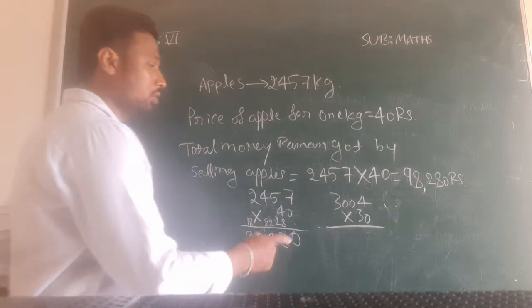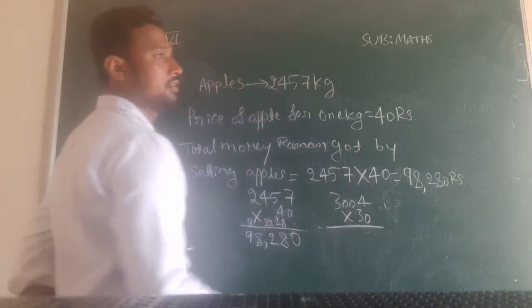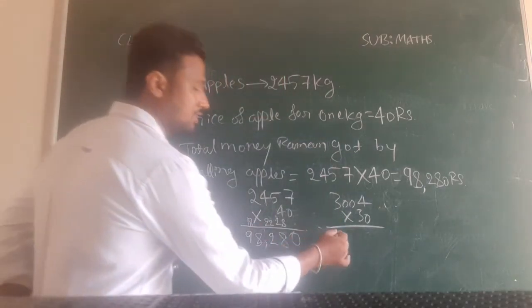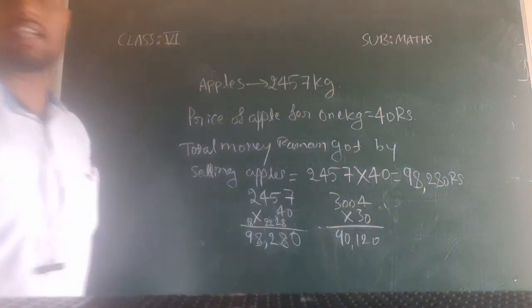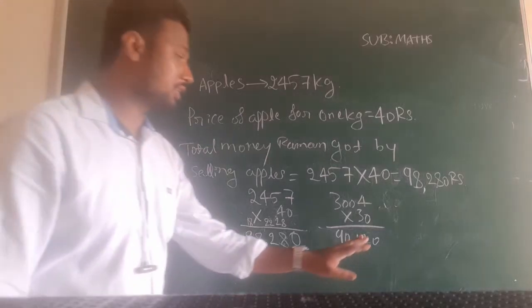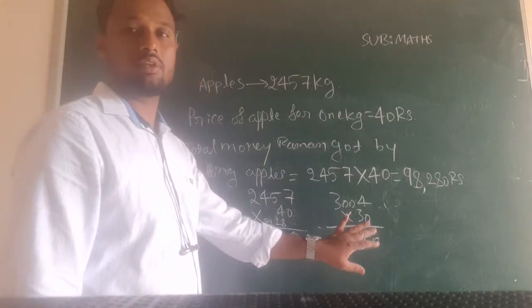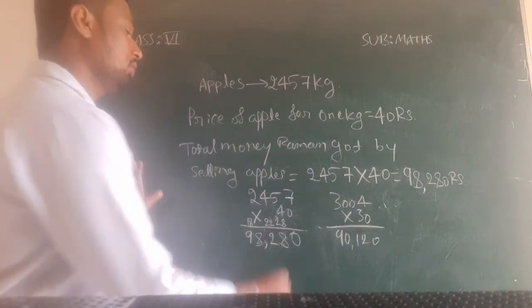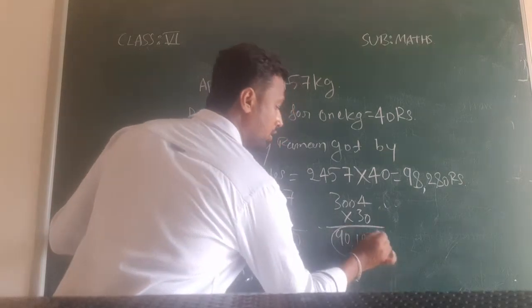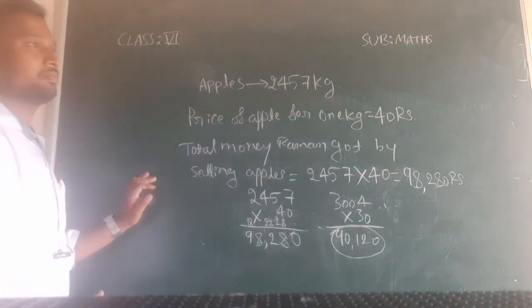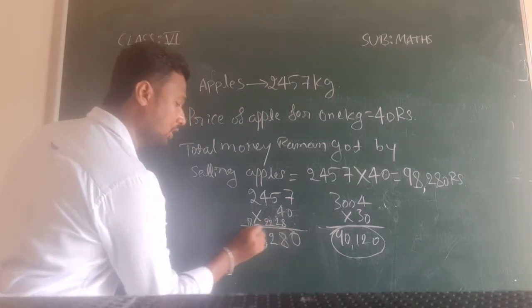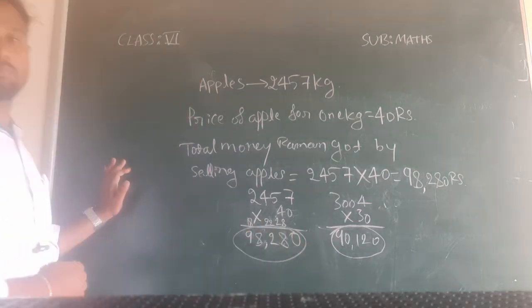So you have to add this answer. Suppose for example 90,120, I am considering it directly. I don't know whether it is the correct answer or not, just I am writing it randomly. So here he got this money by selling oranges, and this is the money he got by selling apples.